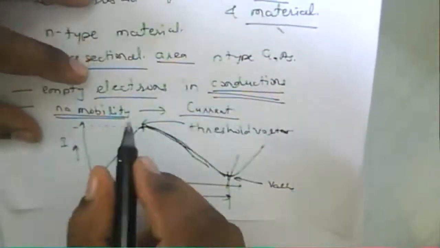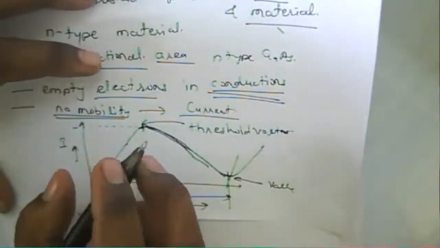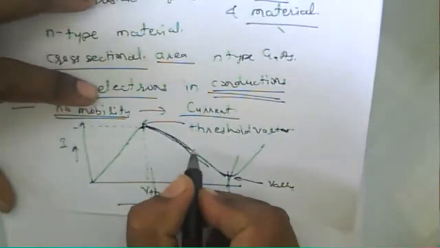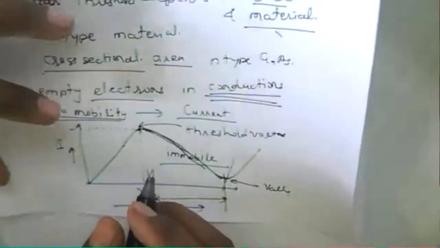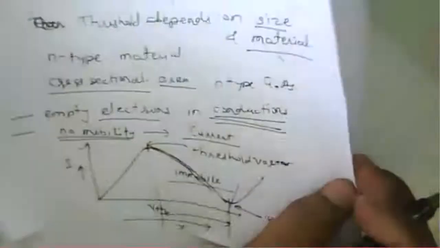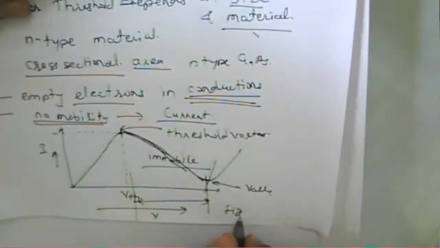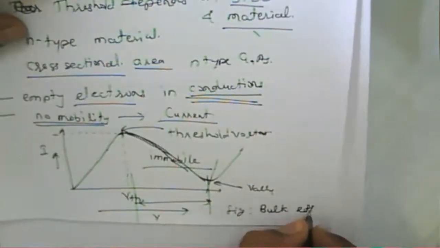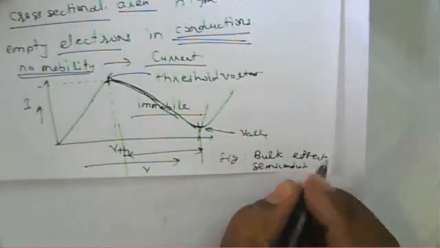Are you getting what I'm saying? It means electrons reach the maximum. Electrons raise their energy, or we can say electrons move to the higher conduction band, to the inner conduction band there. They occupy it, but they are not moving. No mobility of electron takes place, so electrons will be immobile in this particular region. That region is called the negative resistance region.